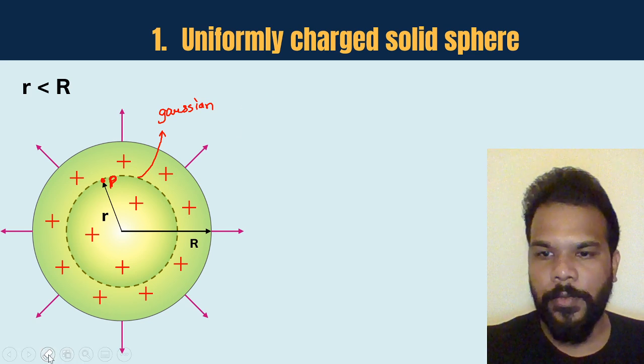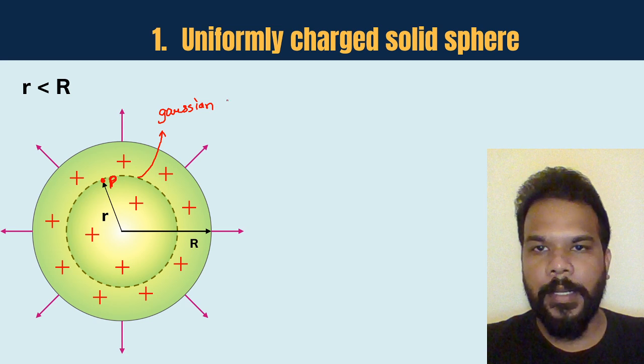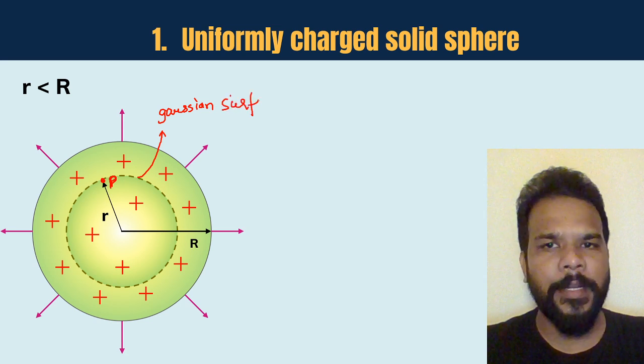Now it is clear to you that the Gaussian surface is lying in such a way that it's enclosing the point where we are interested in finding the electric field.